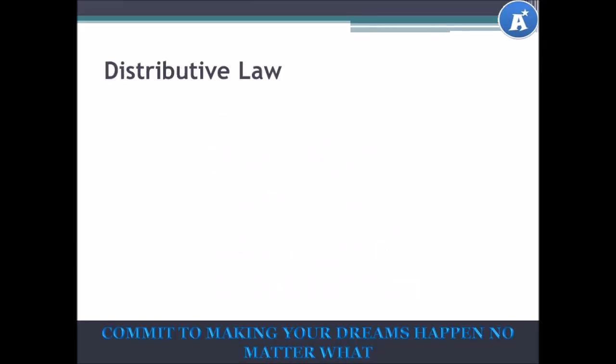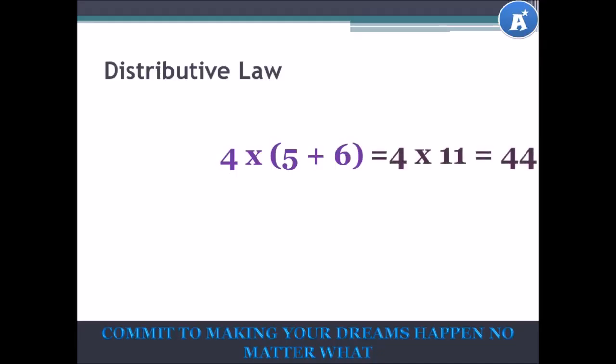The distributive law. When you think of the distributive law, think of it as spreading or the removing of brackets. Now, in this case, we have 4 multiplied by (5 plus 6) in brackets. This can be worked out 2 ways. The first way is we work out what's in brackets first. So we'd get 4 times (5 plus 6). 5 plus 6 is 11. So you'd have 4 times 11, which gives you an answer of 44.